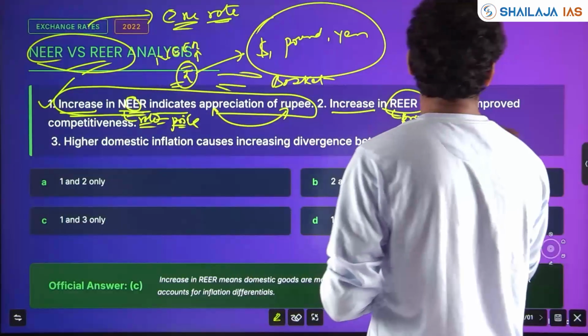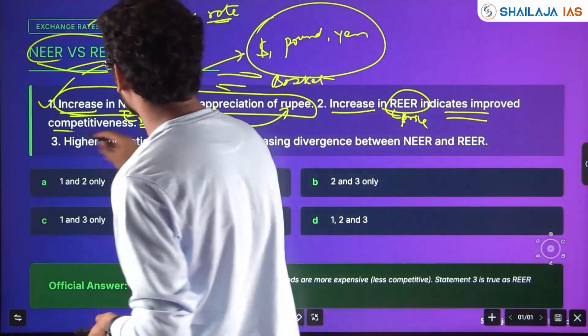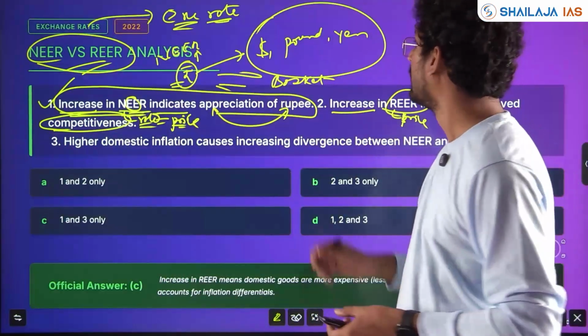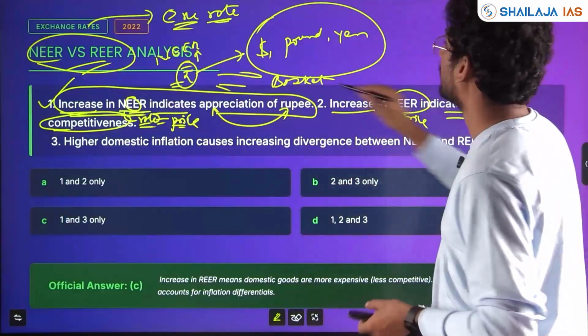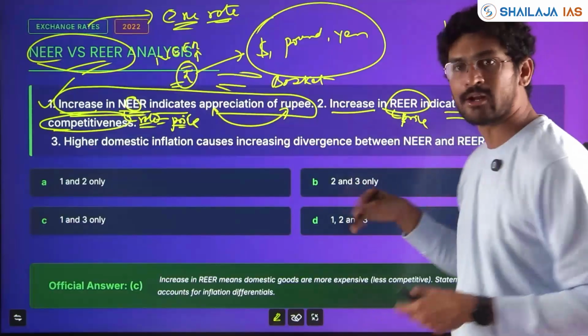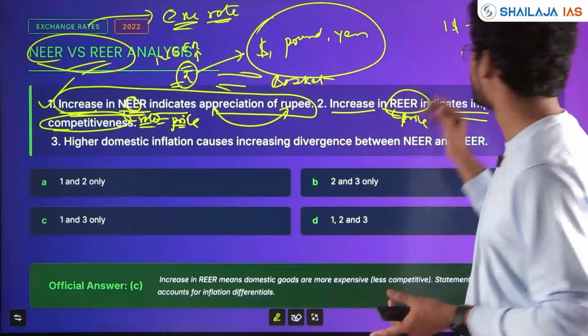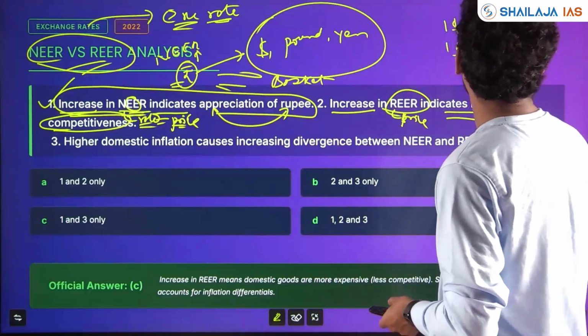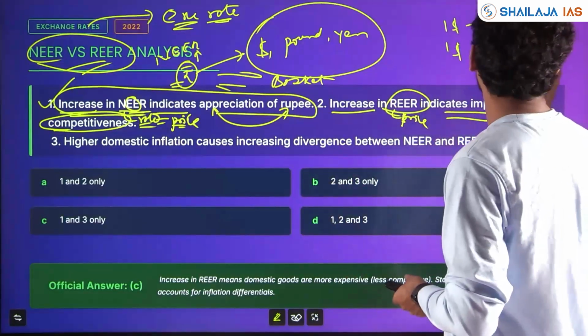Increase in REER indicates improved competitiveness. Is it? For example, say $1 was 90 rupees. REER is the same thing, but with stabilized price. Real effective, nominal, we will not get into here. With REER increase, say it becomes 80 rupees.